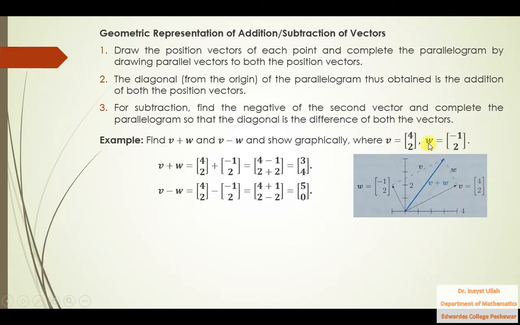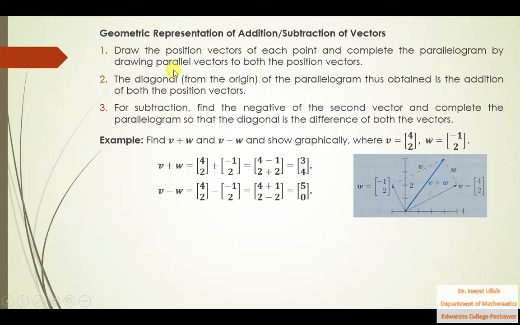Similarly, w is minus 1 comma 2. Along x-axis we will take minus 1 unit, so from this side that is minus 1, and along y-axis we will take 2, so 1 2. Combining this 2 along with this minus 1, this is the point minus 1 2. And if we draw a vector from origin to this point, so this vector is actually this w vector, that vector w is minus 1 2.